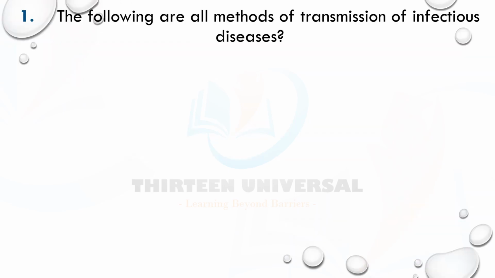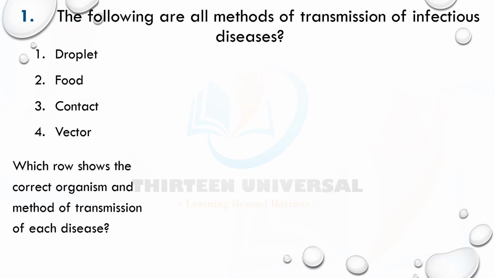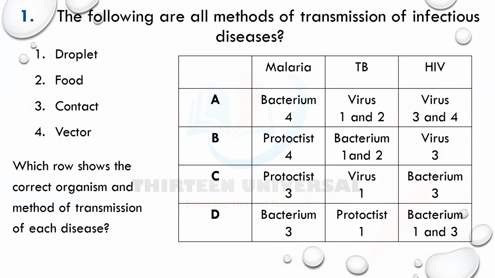Question one: the following are all methods of transmission of infectious diseases. All methods. All right, let's see them. Droplets, food, contact, vector. Which row shows the correct organism and method of transmission of each disease? Let's go. So remember, knowledge is very important, but you can learn if you have not read this topic.